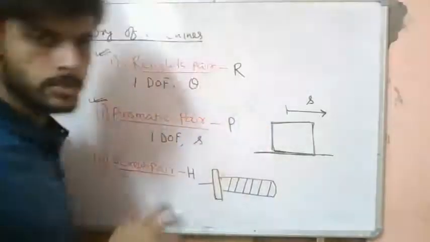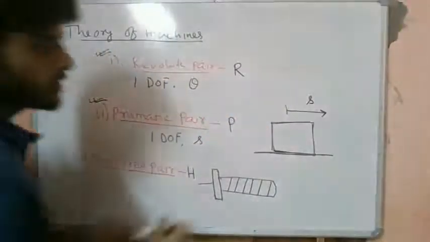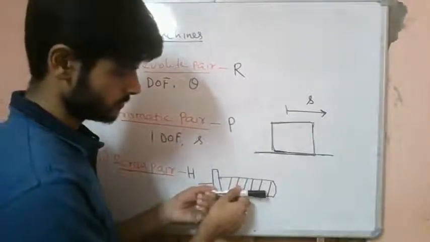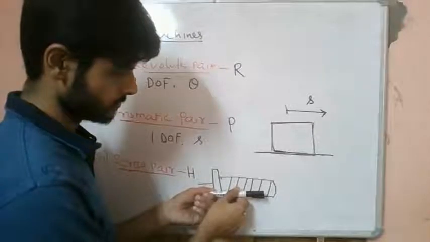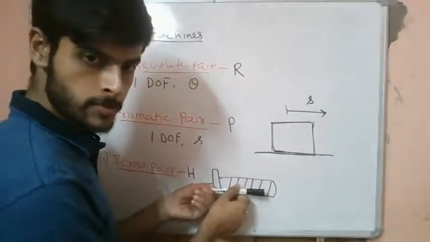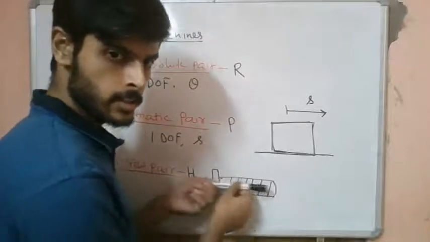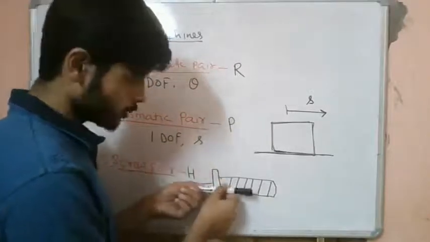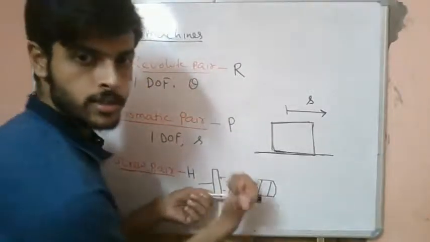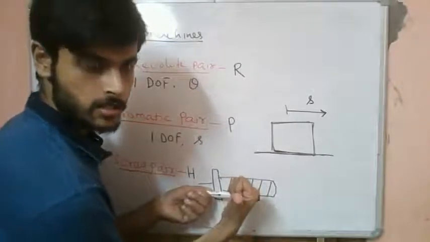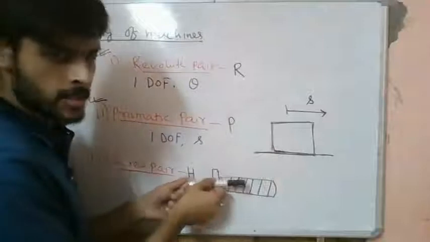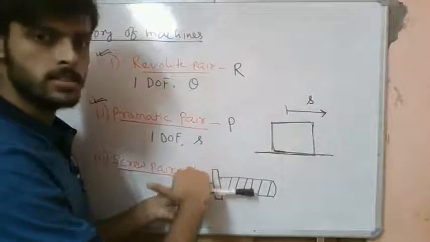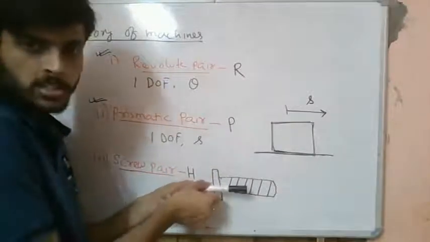So now let's simplify it. I'll give a simple description. Let's say this is our screw. The advancement of the screw will be in this direction, right? But the rotation axis is like this instead of like this. If this is our plane, the advancement is in this direction, but the rotation axis is this, which is out of the plane rotation.